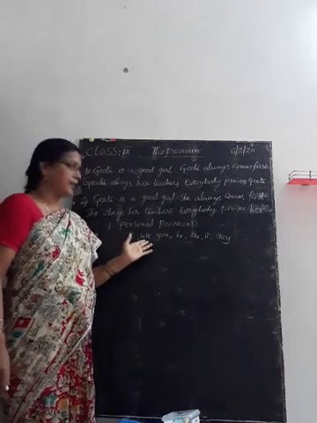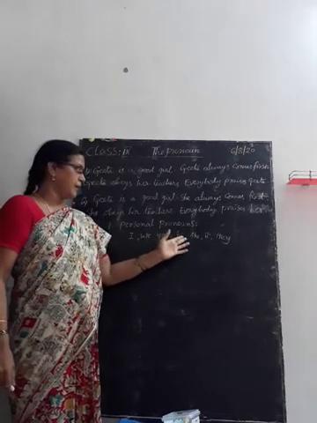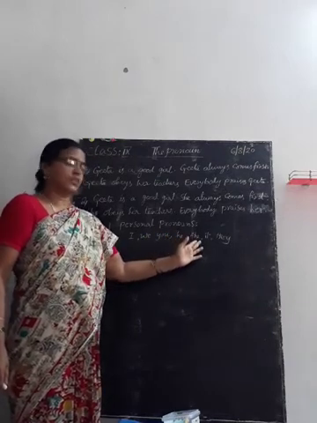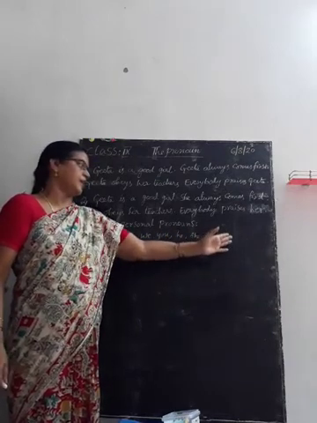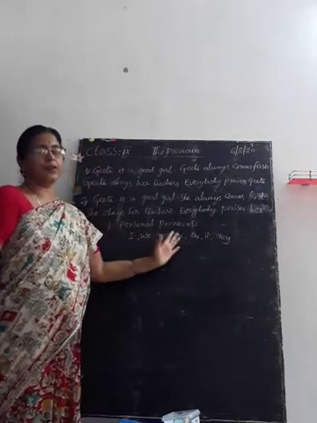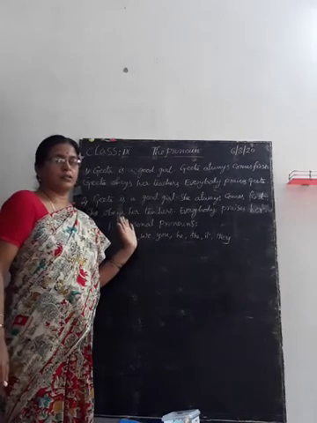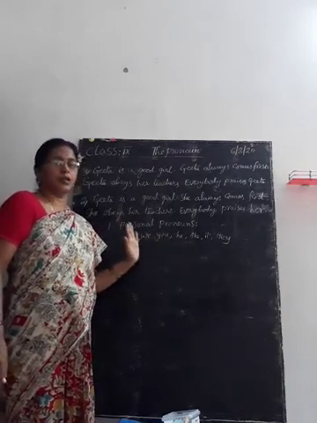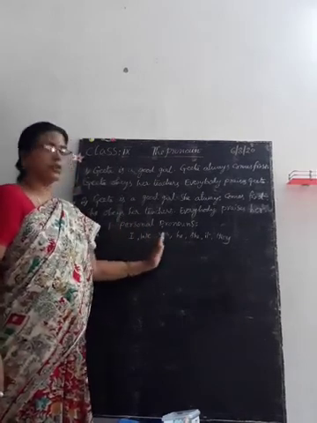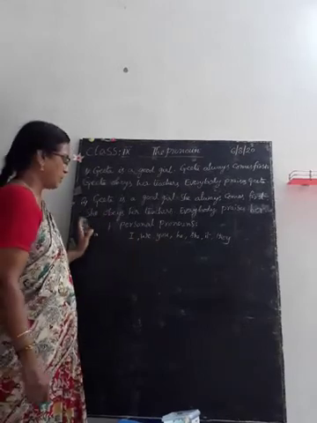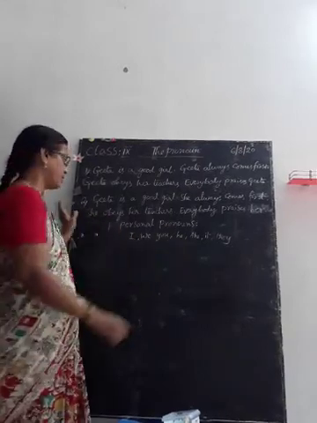We are reading. You are reading. He is reading. She is reading. It is reading. They are reading. In that way, we can frame sentences. All these are called personal pronouns.